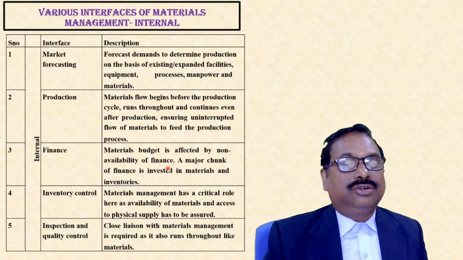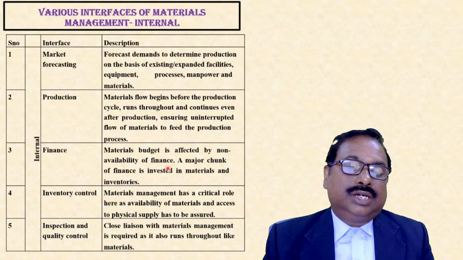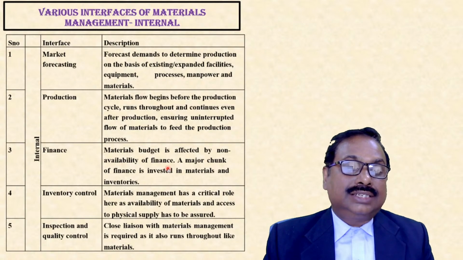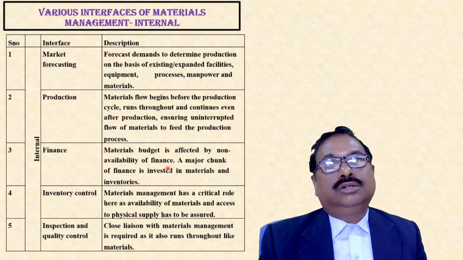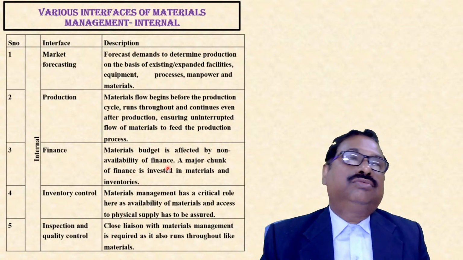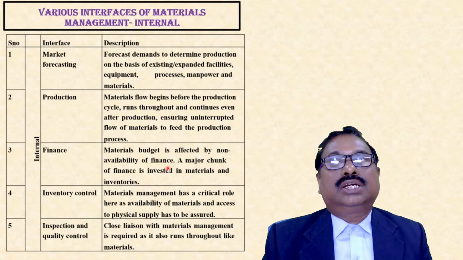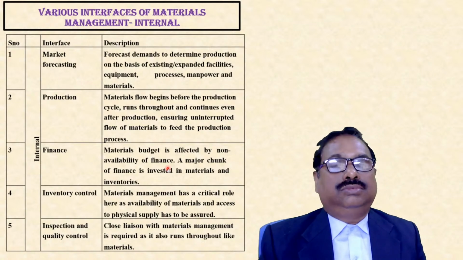Next is inventory control. Materials management has a critical role here, as availability of materials and access to physical supply has to be assured. Because as we have discussed, inventory means working capital. So if we are spending more on inventory, our working capital increases and it has an impact on the cost of the material.